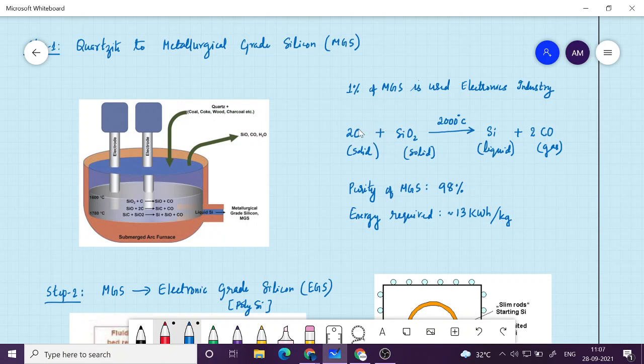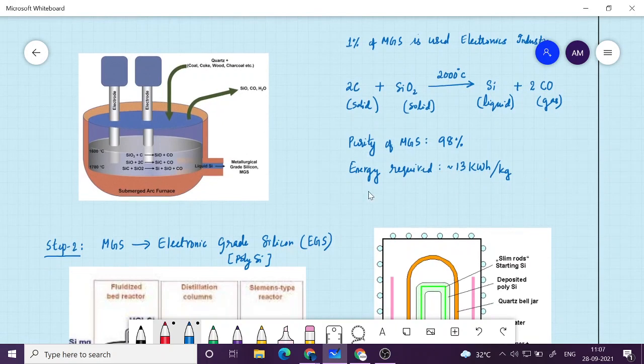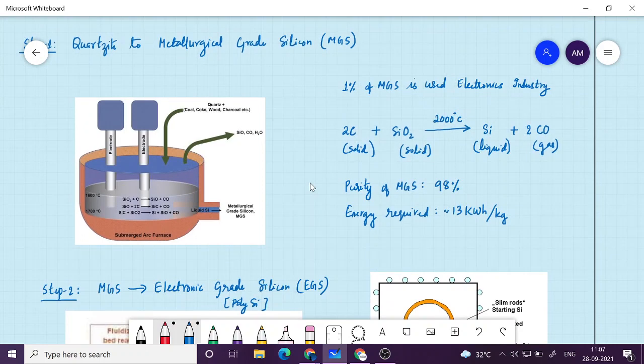Because the reactants are solid, and the products, one is silicon and the other is carbon monoxide, which is basically gas, you can separate out the liquid and gas from the solid. That liquid you collect and cool it down, and you will get some silicon crystal. And the purity is not very high. It is only 98% purity, which for our purpose is unacceptable. Okay, but this is called metallurgical grade silicon.